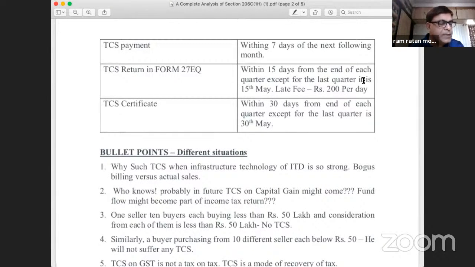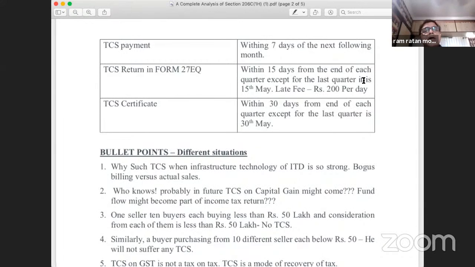This judgment was delivered in the context of section 10(10AA). Now it is clear that for the purposes of the provisions of the Income Tax Act, central government and public sector undertakings are two different things. So the provisions of 206C(1H) will be applicable if the buyer is a public sector undertaking. This is one point. Now let us go to the bullet points.